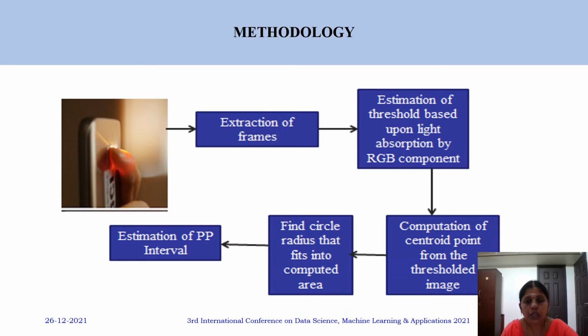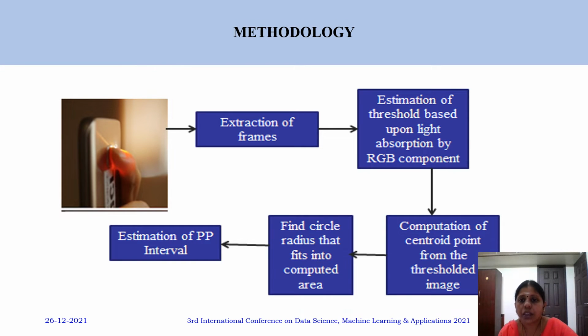Then the image processing algorithm is applied to each frame for one particular subject and we try to estimate the pulse rate. Based on the light absorption by the RGB component, we threshold that image. To the thresholded image, that is here the image means the frame, we compute the centroid with the help of the maximum and the minimum intensity values.